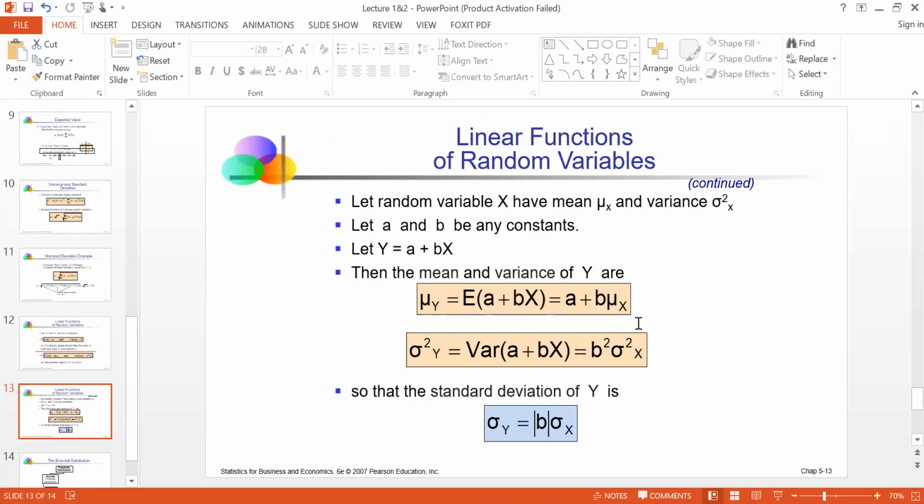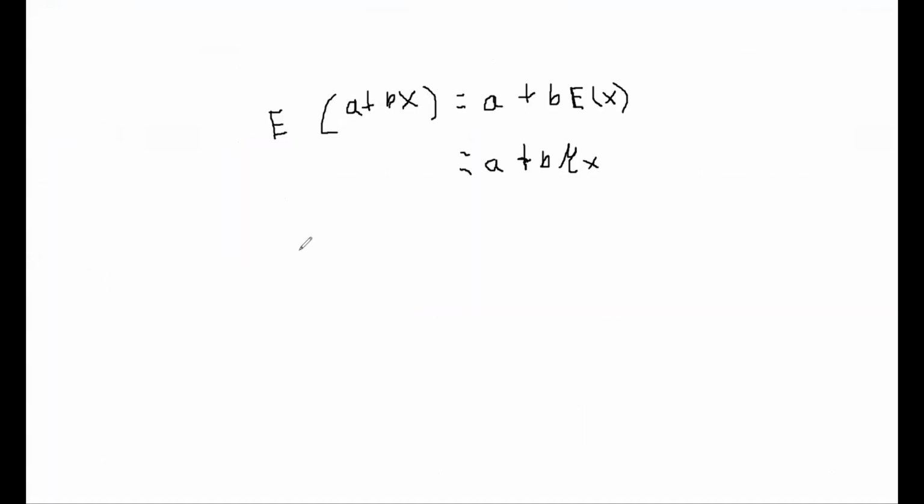The same thing I will do with the variance. I will take variance on this linear function and see the result. So let's take variance on the linear function a plus bx.